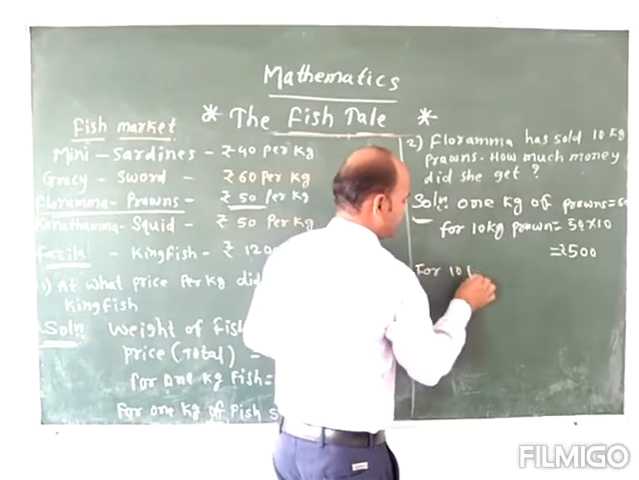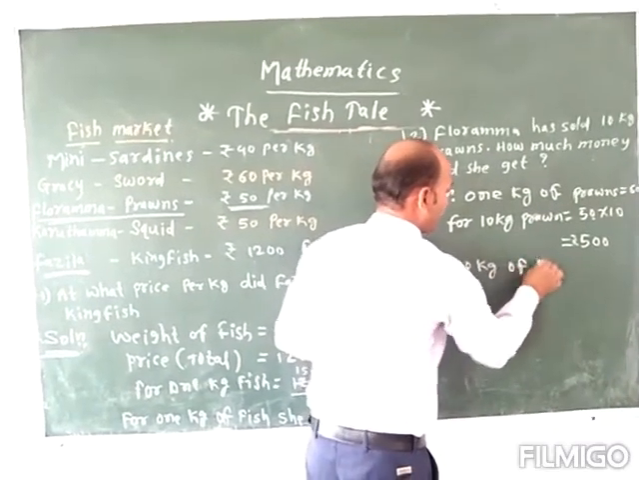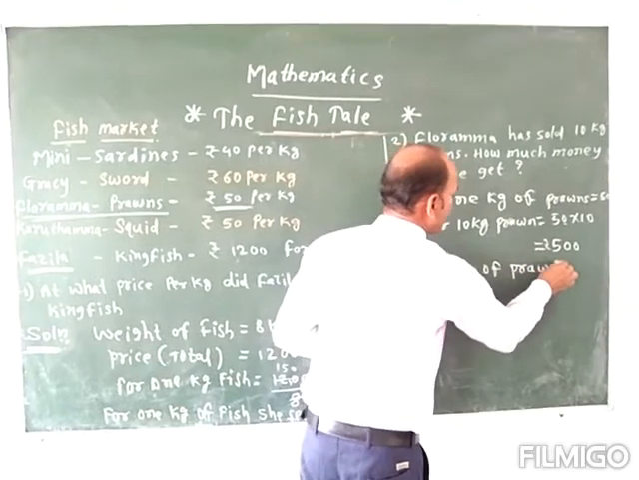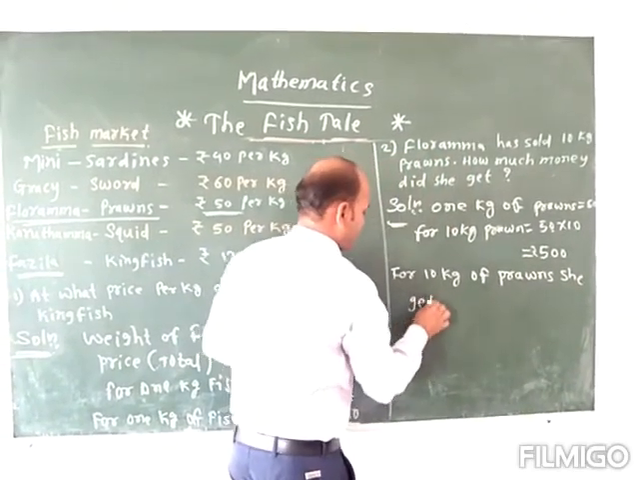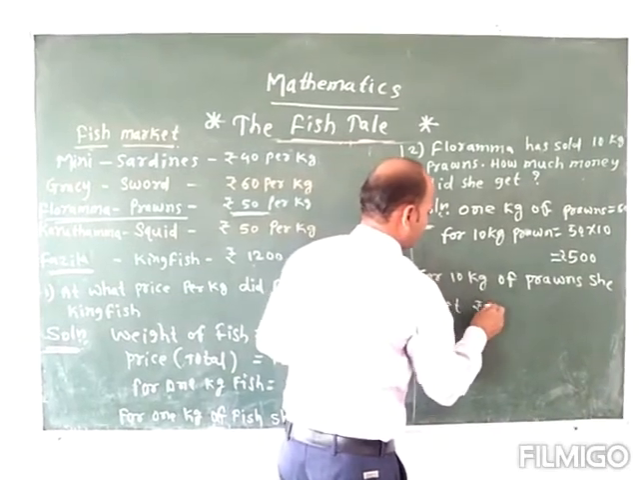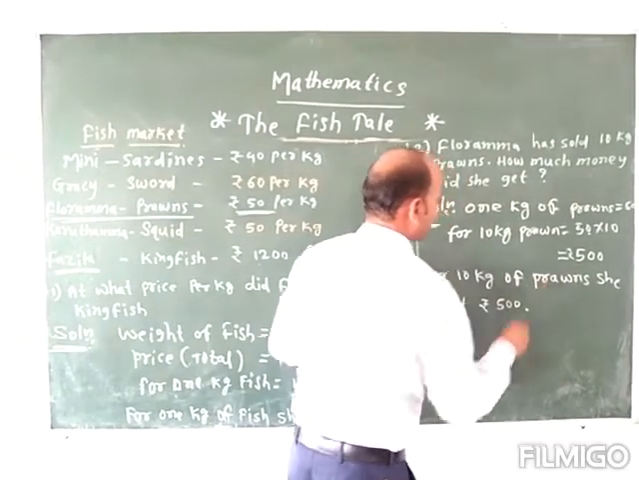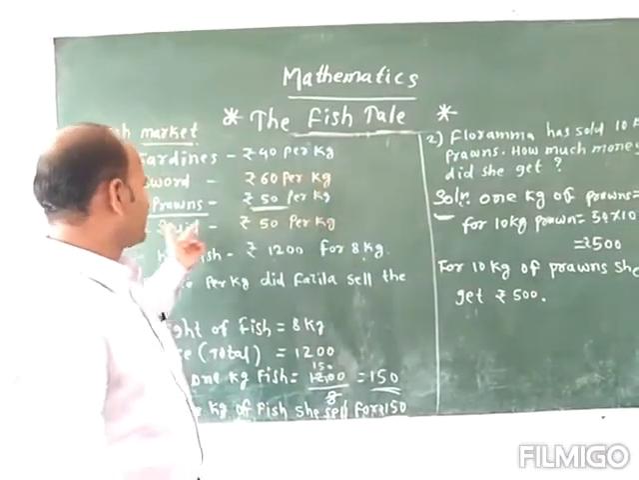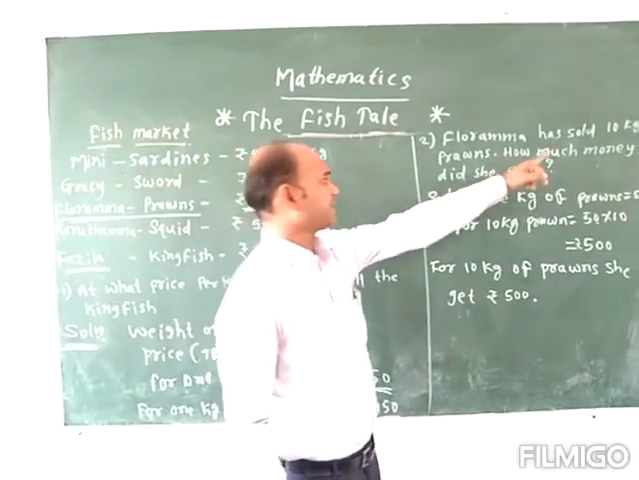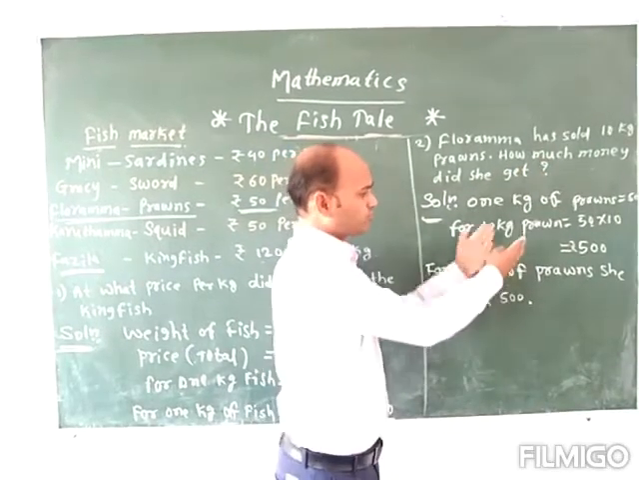For 10 kg of prawns she gets 500 rupees. Okay, so what we can do here is simply find the price of 1 kg first. She is selling 10 kg, so you can just multiply these two together and you will get the answer here.